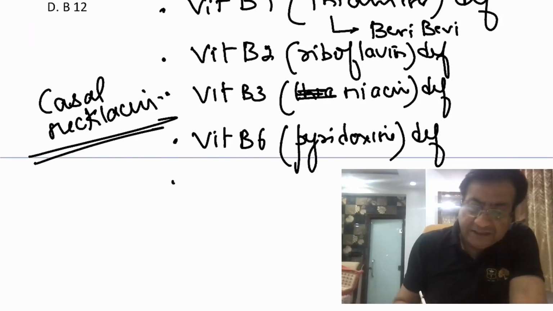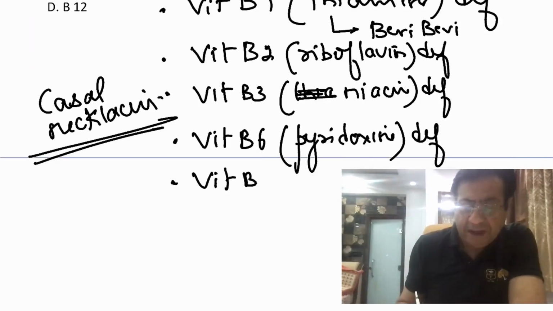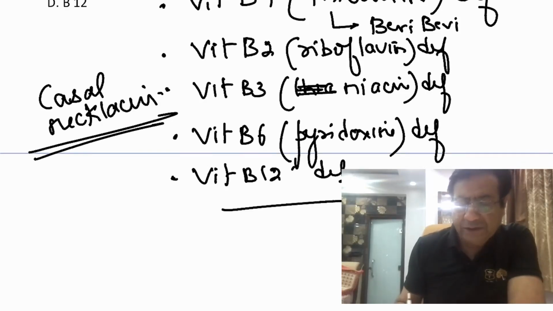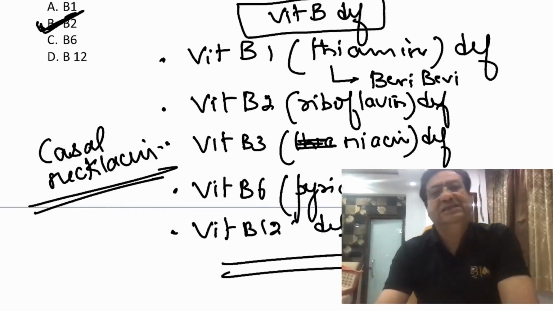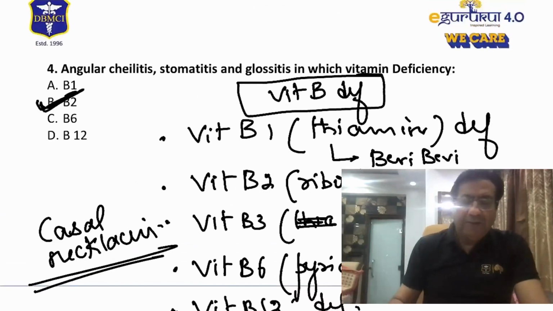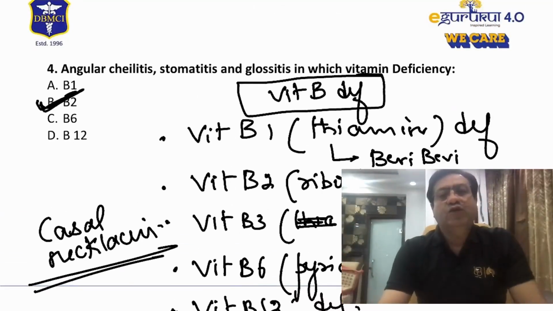Vitamin B12 deficiency, we all know, is associated with macrocytic anemia. It is associated with neuropathies. So vitamin B12 deficiency is again associated with neurological manifestations, is associated with macrocytic anemias. So anyway, coming back to our question, angular cheilitis, stomatitis, and glossitis are manifestations of riboflavin deficiency according to me.